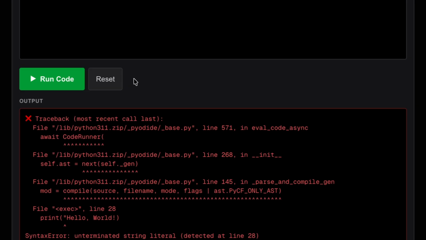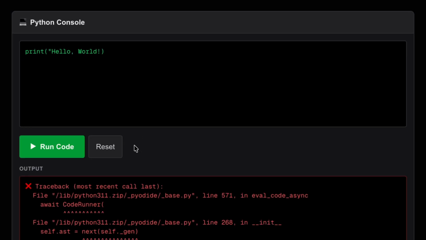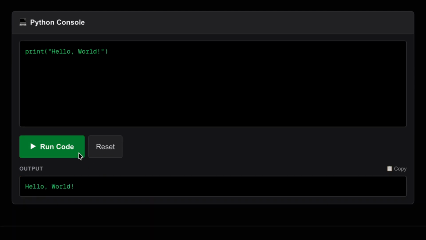Errors don't mean you failed. They mean Python needs clarity. Let's fix this by adding the missing quotes and then run our code. Fixed. Try this now. Write 3 print statements.